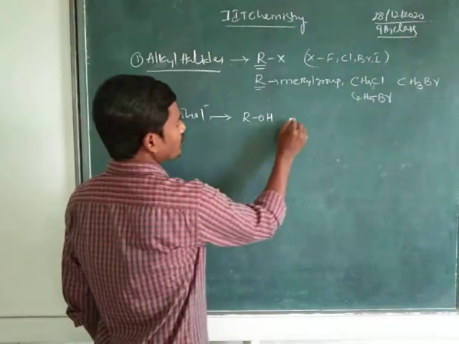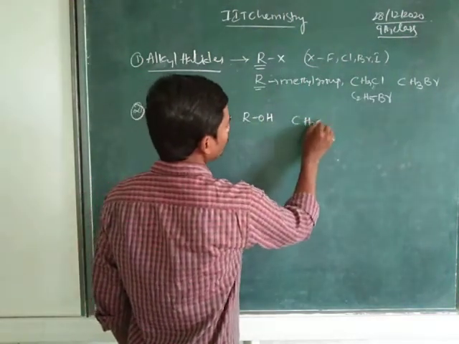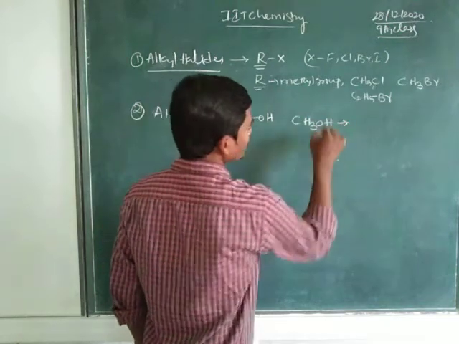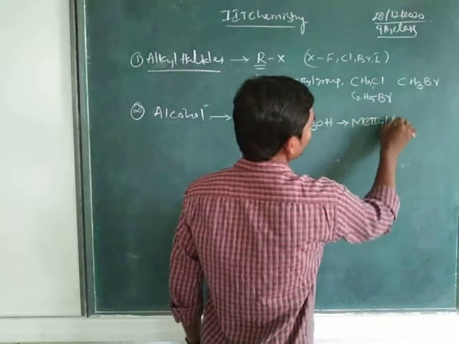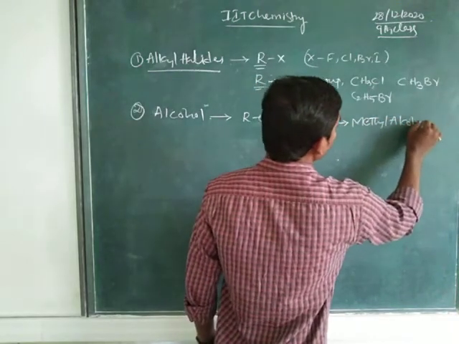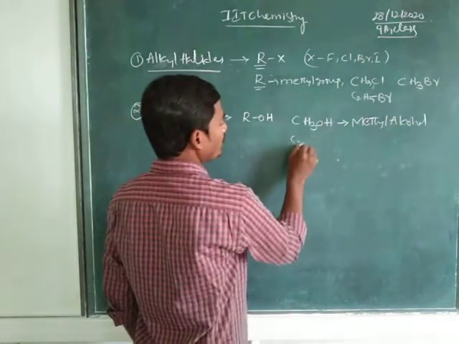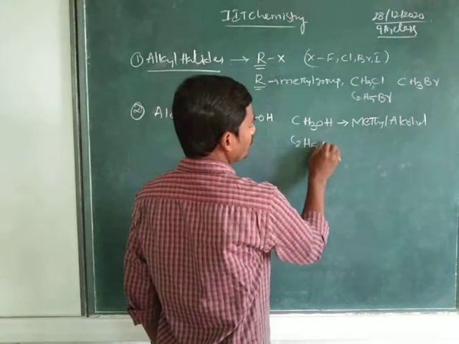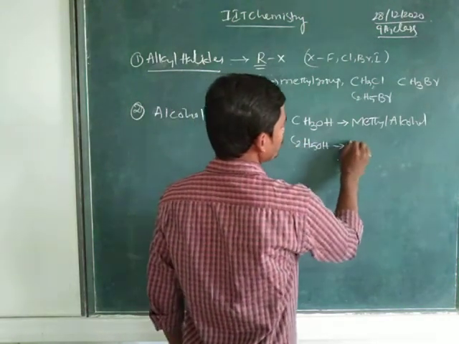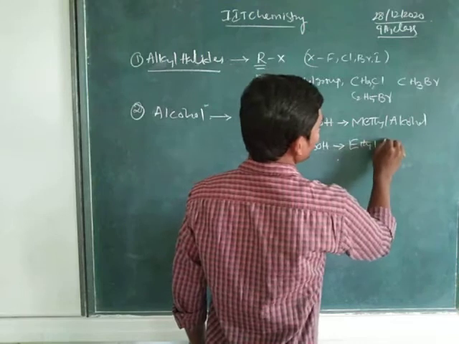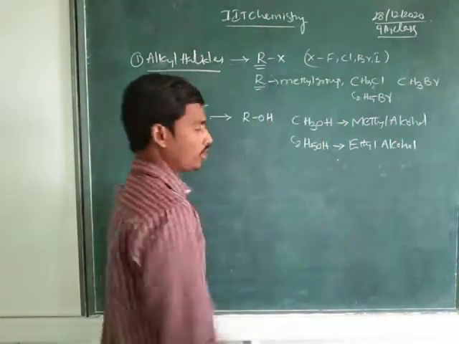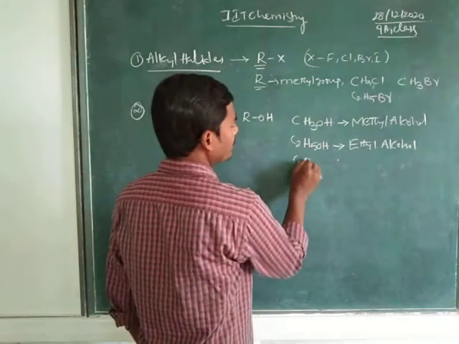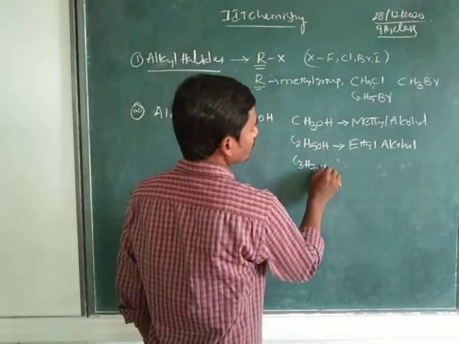Instead of R we substitute, so CH3OH we consider as methyl alcohol. Or if we take C2H5OH, it is ethyl alcohol. Or if we take C3H7OH, we consider it as propyl alcohol.